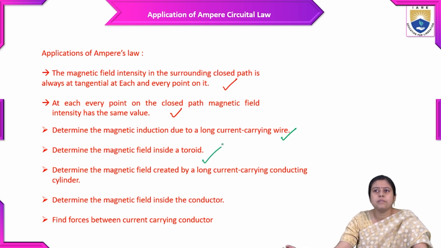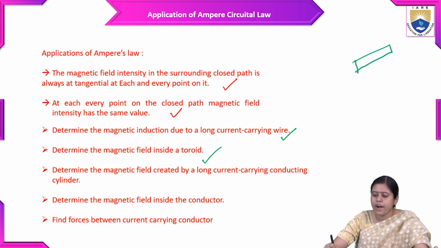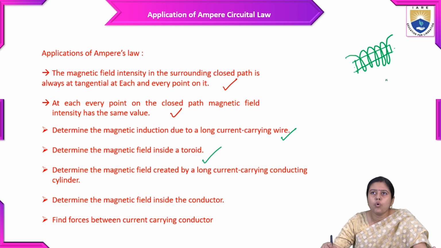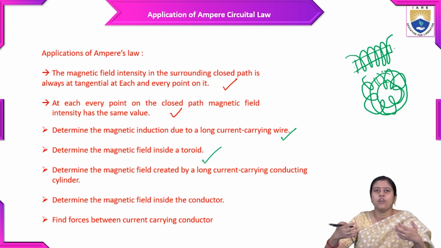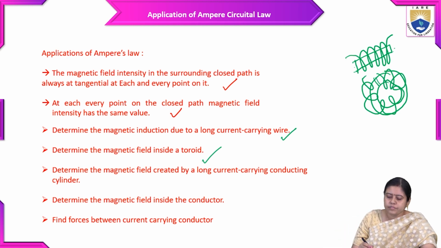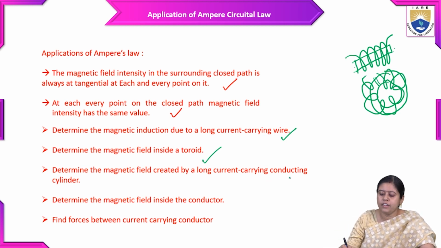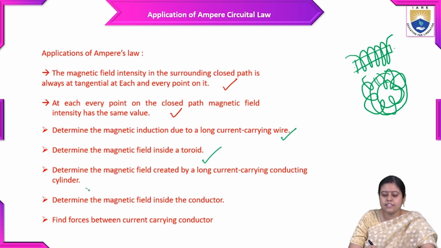As I discussed in my previous lectures, what is the meaning of the toroid and solenoid? Solenoid means a bar on which the conductors are mounted, and these are the two open ends. What is the meaning of the toroid? Toroid means a circular or disc-like path on which we find the conductors, and the two ends are always connected. Determine the magnetic field for a long current carrying cylinder.